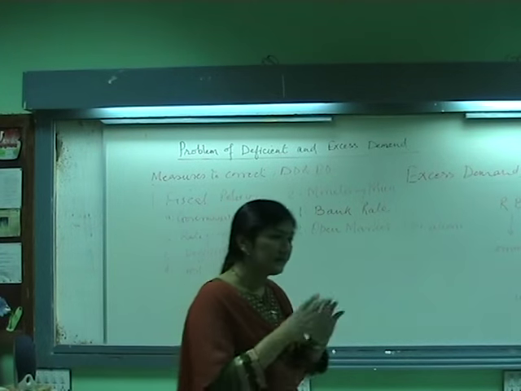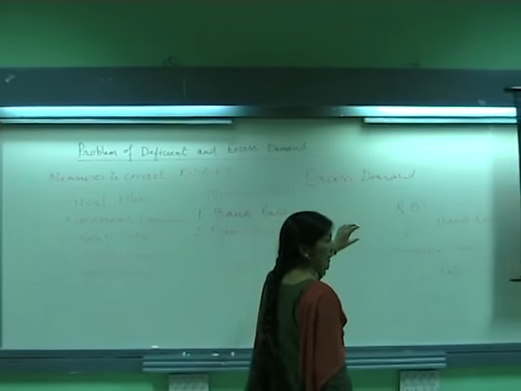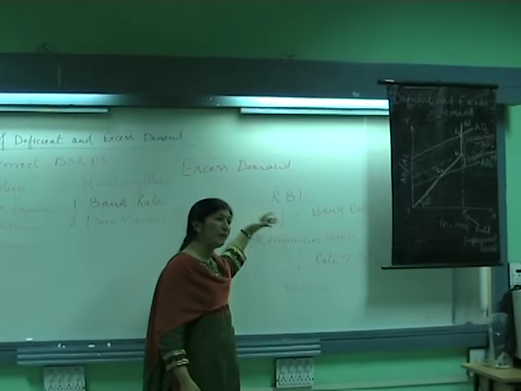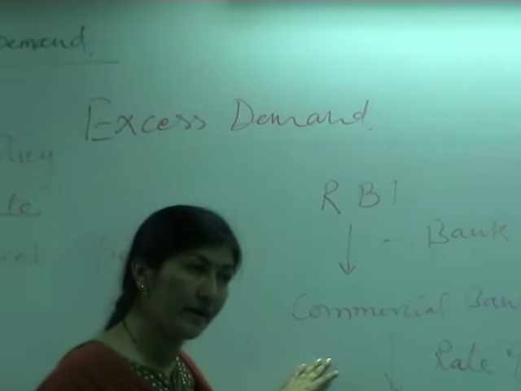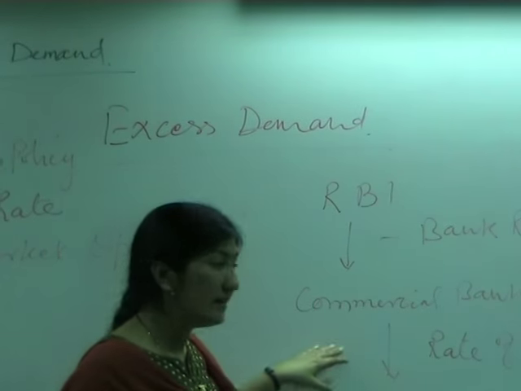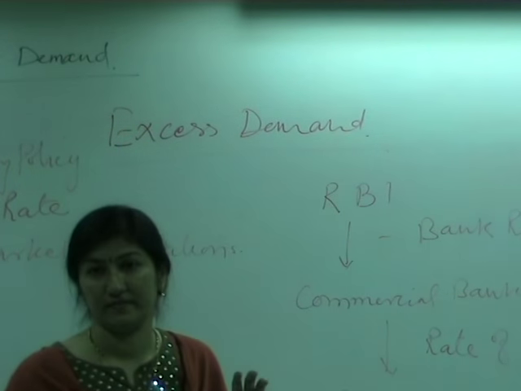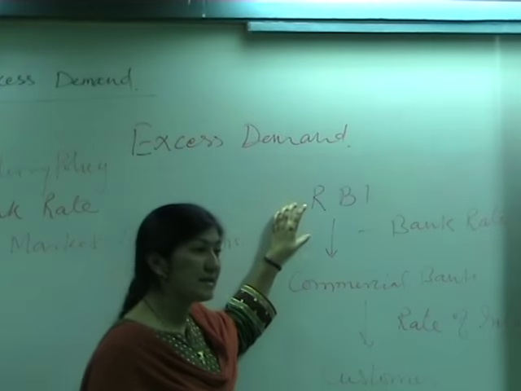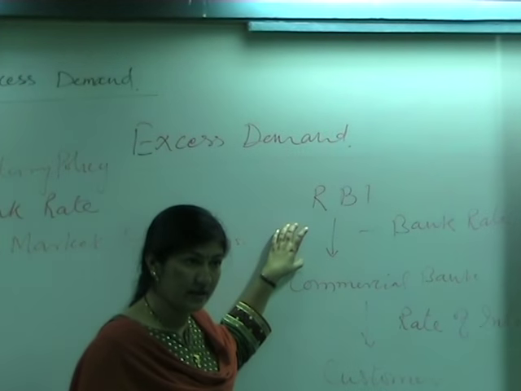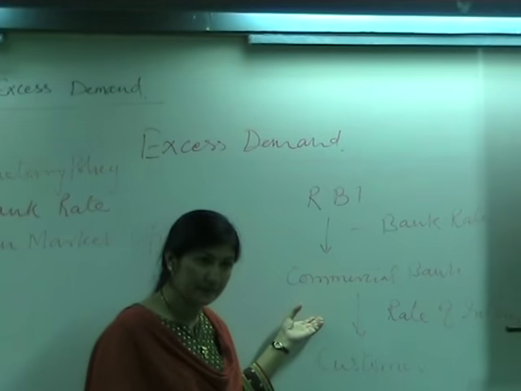Now then, time to time, RBI sells them to whom? To commercial banks. And it may also purchase from the commercial bank in the form of cash. Means if RBI is selling the securities, then commercial bank purchase them.